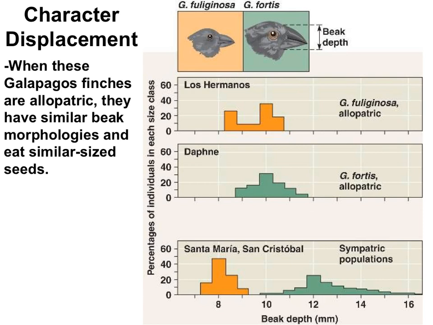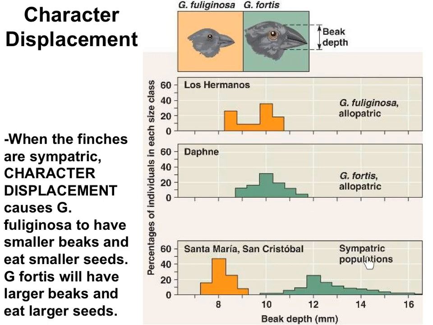So you can see beak depth on the x-axis. These finches live on 4 Galapagos islands: Los Hermanos, Daphne, Santa Maria, and San Cristobal. Los Hermanos is an island with only orange finches. You can see that the beak depth of orange finches is around 10 millimeters on Los Hermanos. Daphne is an island with just green finches. On Daphne, the green finches have a beak depth of around 10 millimeters too. So when the finches live on separate islands, they have the same beak depth.